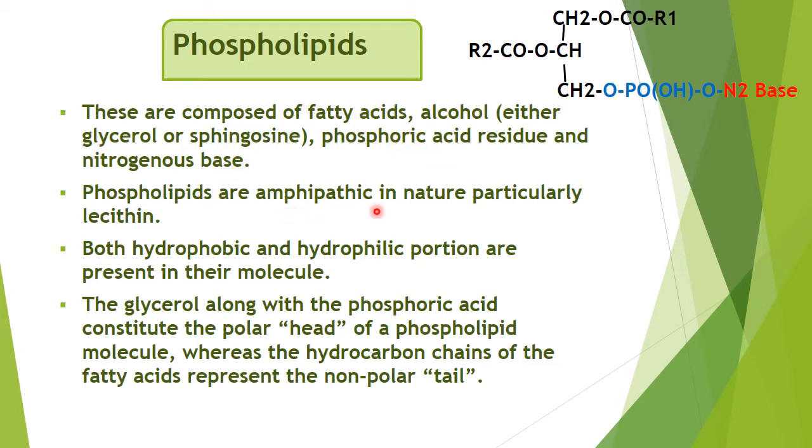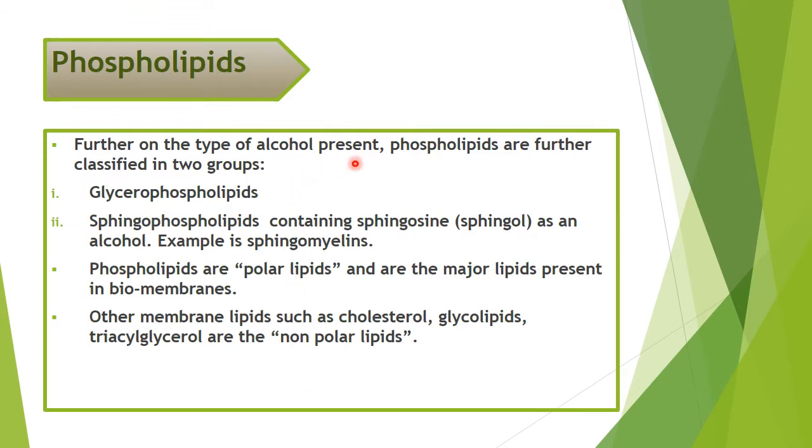These phospholipids are amphipathic in nature, as this is the polar end, whereas the chain CH2, this R2, are non-polar ends. So they have both hydrophilic and hydrophobic portions. This is the hydrophilic portion, and the CH2 chain is the hydrophobic portion. The glycerol along with the phosphoric acid constitutes the polar head, whereas the hydrocarbon chain of the fatty acid is the non-polar tail. Further, on the type of alcohol, the phospholipids are classified into glycerophospholipid and sphingophospholipid.